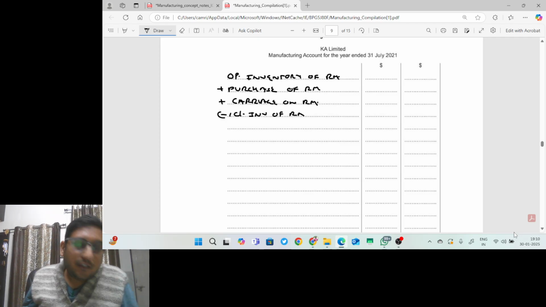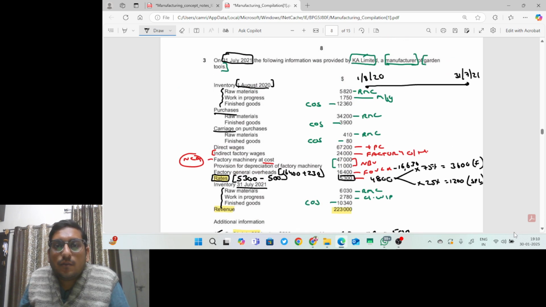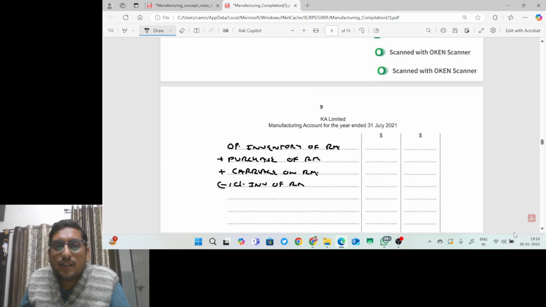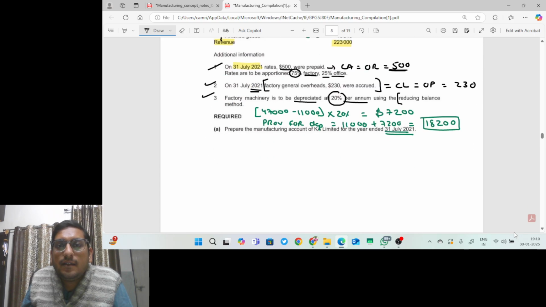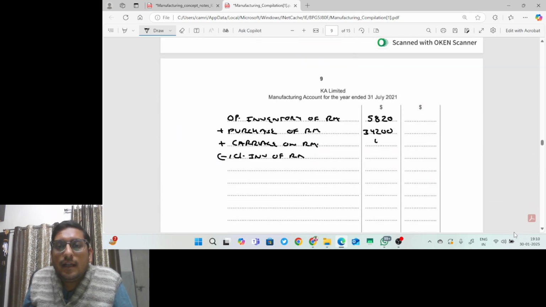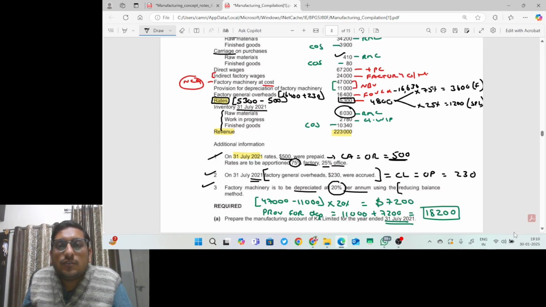Opening inventory of raw material is 5820. All the raw material items will be shown here. Then we have purchase of raw material 34,200. Then we have carriage inward on raw material 410. And then we have closing inventory of raw material, that is 6,030.